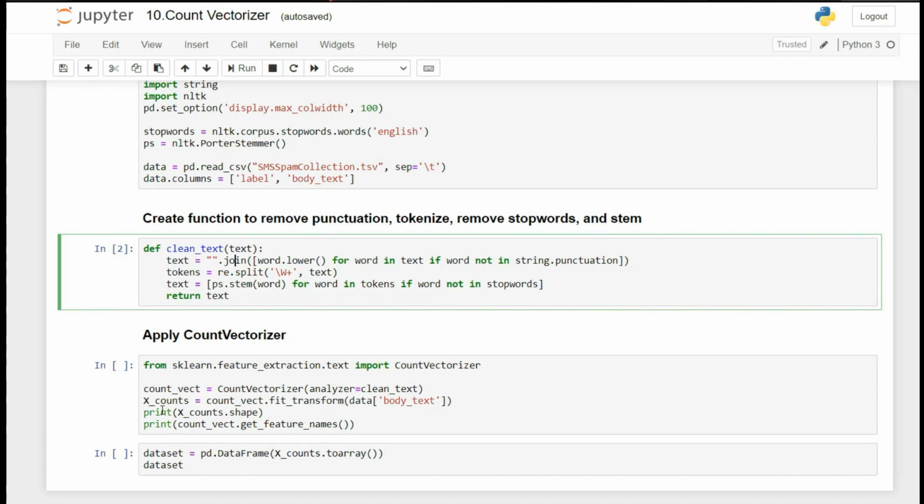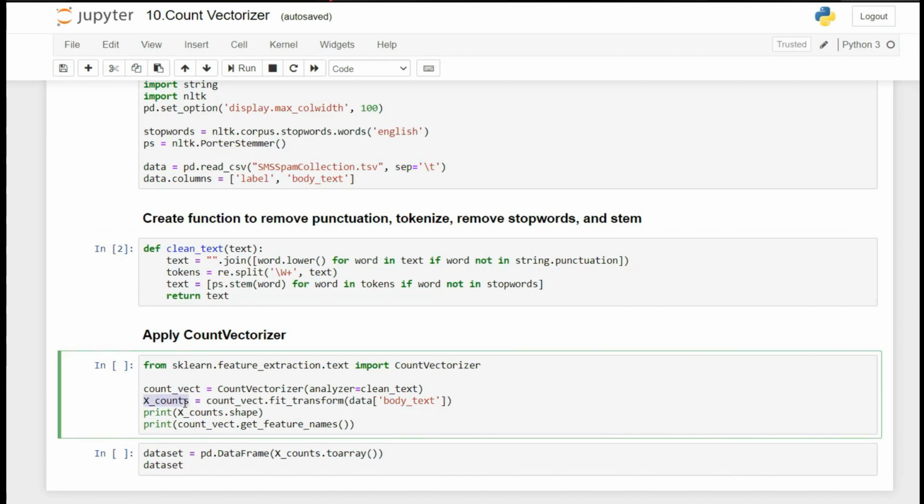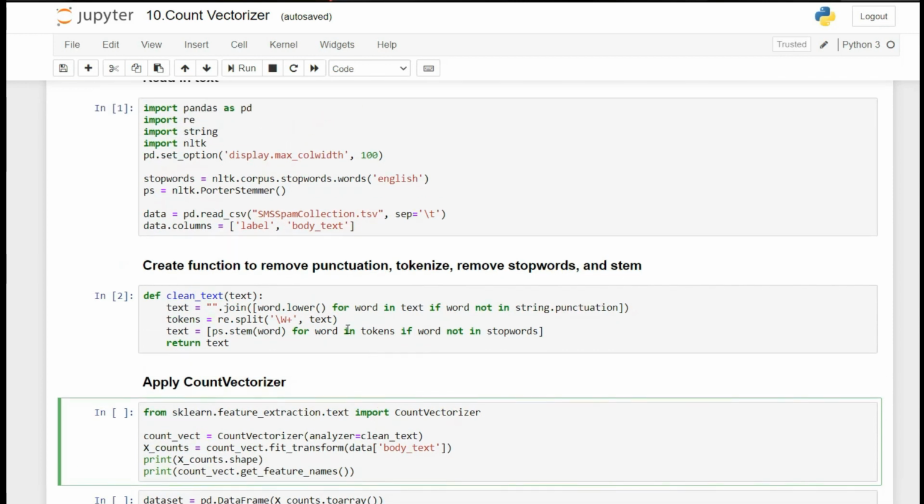And we are keeping it in X_counts. X_counts is now, guys, the count-vectorized form of our data set. It will now contain every column as a different word and every row as a text data. Let's run this part.